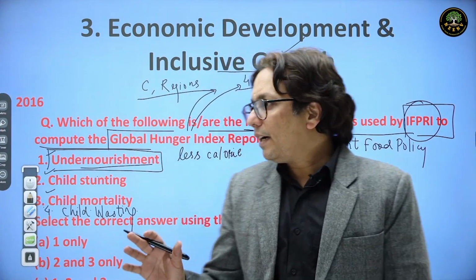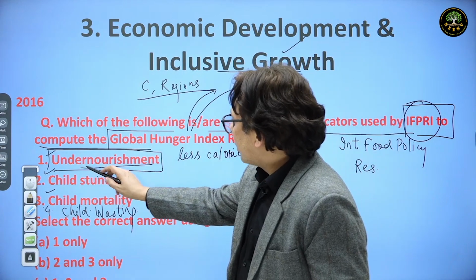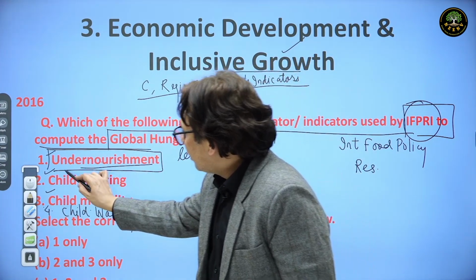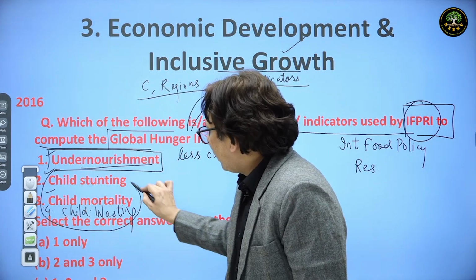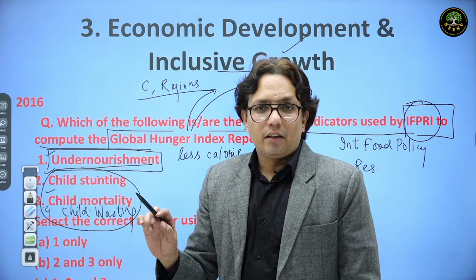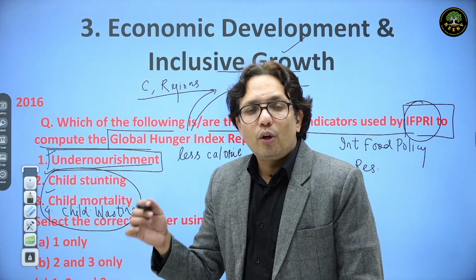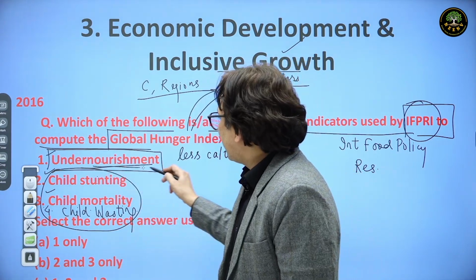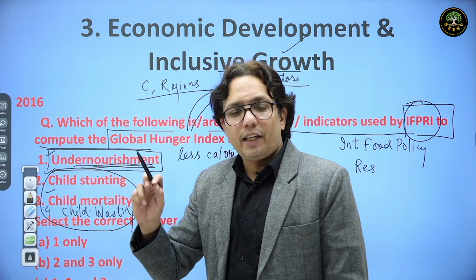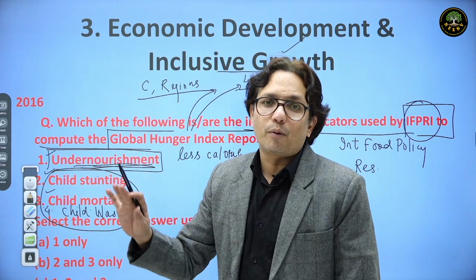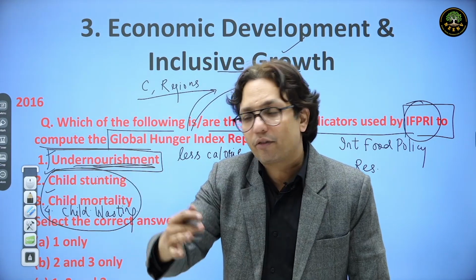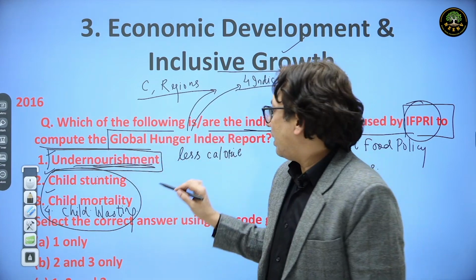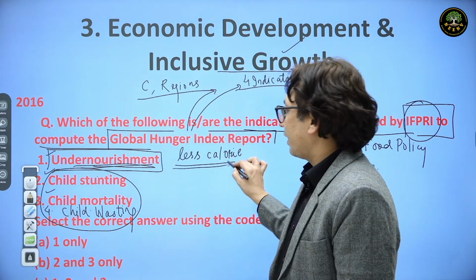So we have 4 dimensions: undernourishment, child stunting, child mortality, and child wasting. These 3 deal only with child. Who is a child? Below the age of 5. But undernourishment doesn't consider only children, it considers all the population. You, me, everyone. So it is basically what percentage of people are having less caloric intake.